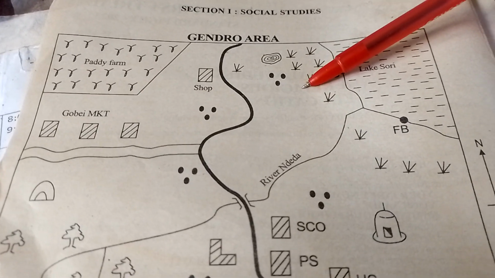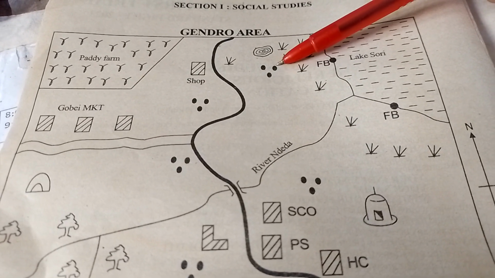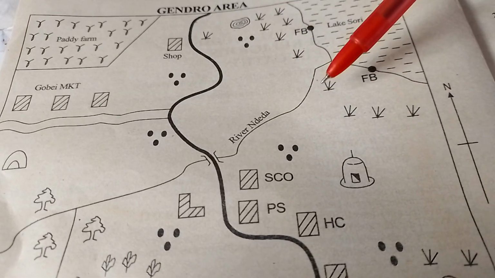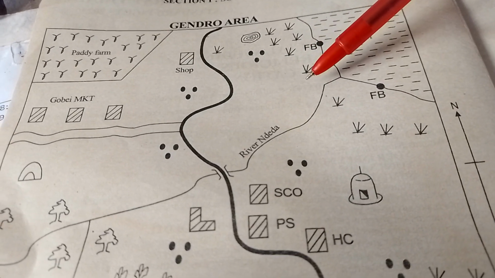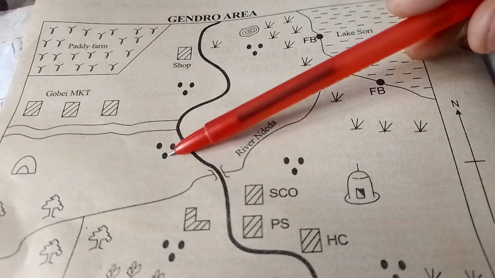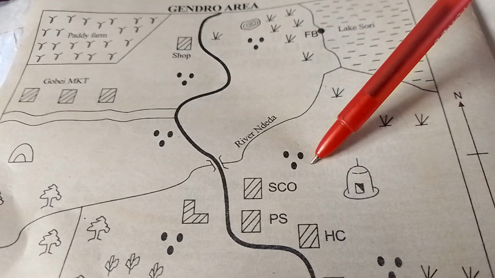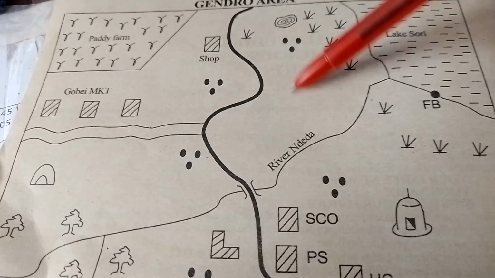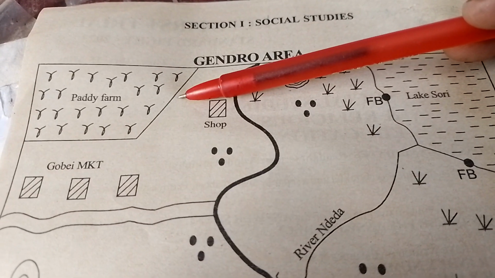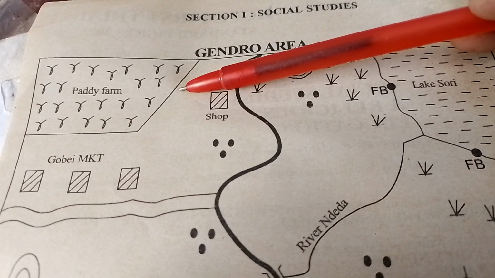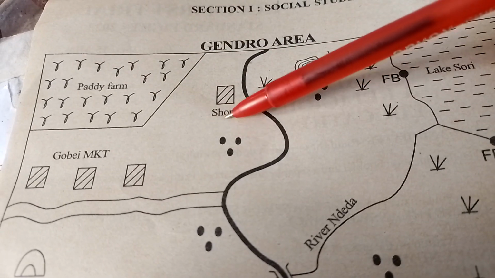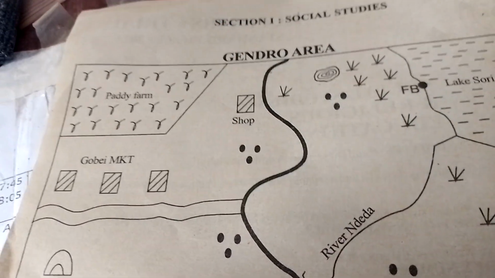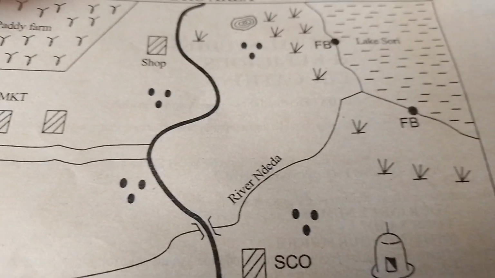We have what we call a quarry here, and also you can see the type of settlement. We can say that this is what we call clustered, whereby people live in groups. And these groups mostly have been attracted by economic activities, of course. We have what we call the paddy farm, so this is where rice is grown. And we have shop. So we can say we have marketing, shop and marketing. So we have trading going on in this map.